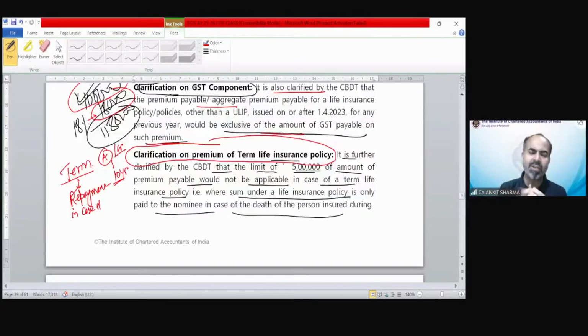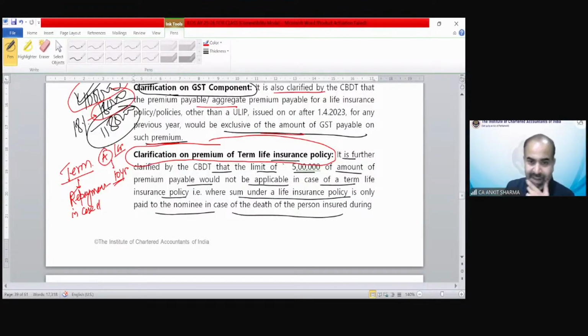So it's very interesting to answer this question. What will happen in case of term insurance? In case of term insurance, if death is there, then section 10(10D) would be applicable automatically. There would not be any taxability. And if death has not happened, then there will be no repayment. So if there is no consideration, there is no income. And if there is no income, the concept of taxability does not arise.